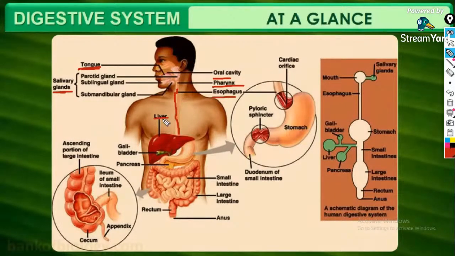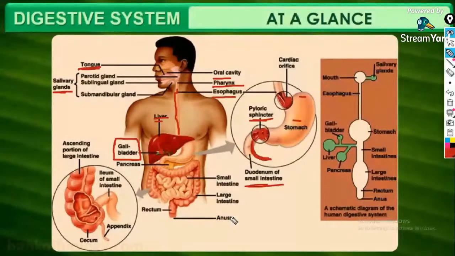Above the stomach, you will have the liver, the largest gland, which secretes bile, which consists of bilirubin and biliverdin as the components along with the bile salts. The bile is stored in a structure called the gallbladder. The opening of the esophagus into the stomach is guarded by the esophageal sphincter. From there, it goes into the three parts of the stomach: fundus, cardiac, and pyloric. In the pyloric region you have yet another sphincter, the pyloric sphincter, which opens into the C-shaped part of the small intestine, called the duodenum.